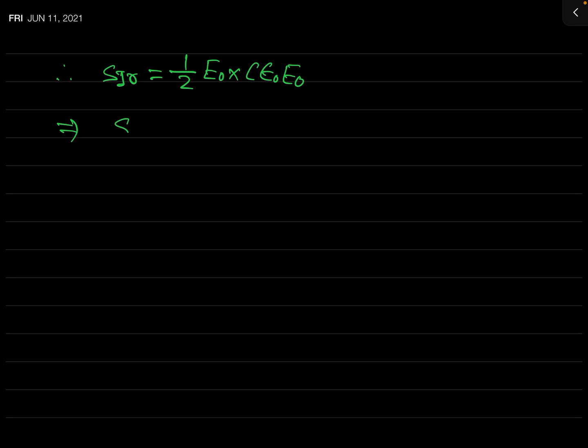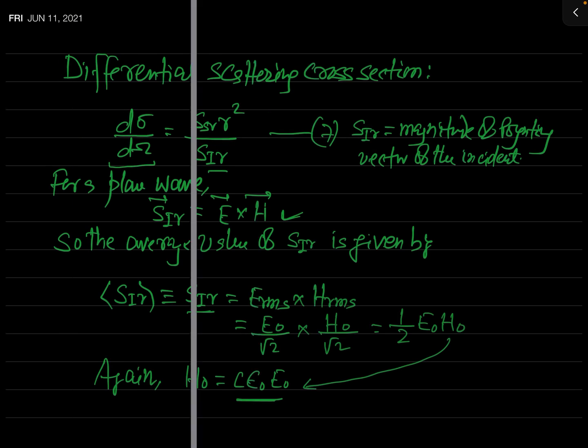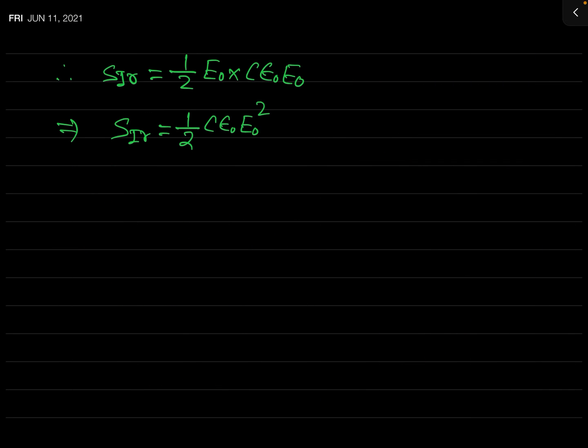So you can see S_IR is equal to 1 over 2 c epsilon naught times E naught square. This is equation 8.